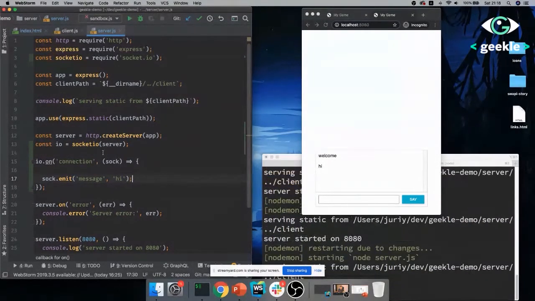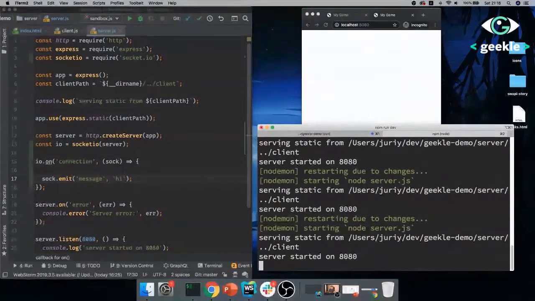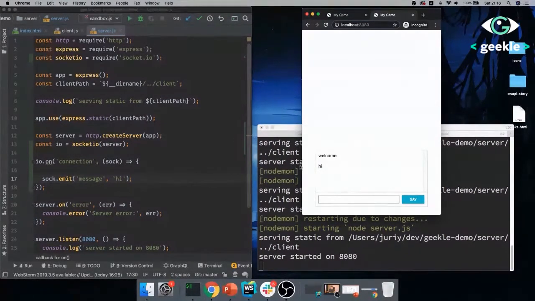Now, this is my server side. And by the way, in the background, I have Nodemon running. And it will restart the server if I'm making changes. So you should see that in place. By the way, this is not hi from the server, it's hi from me.